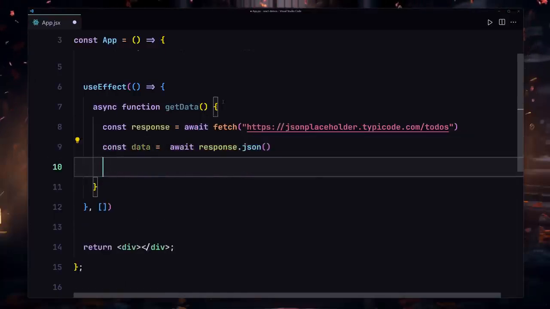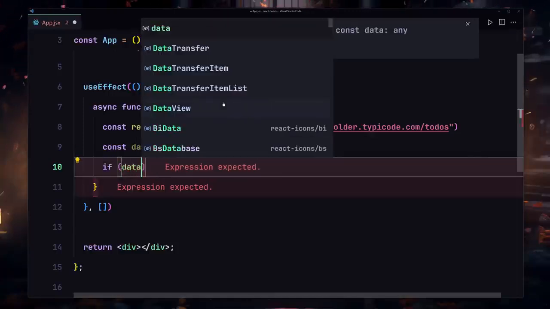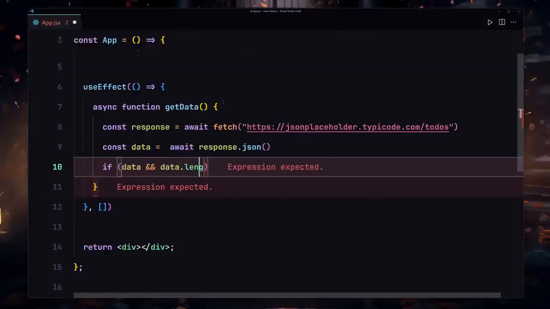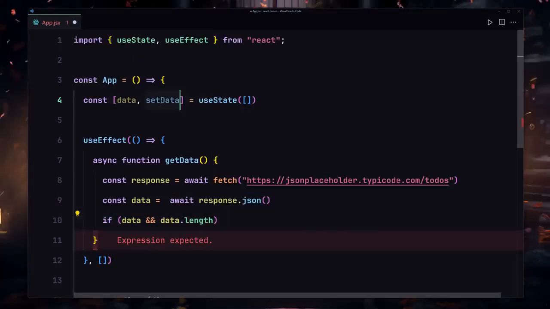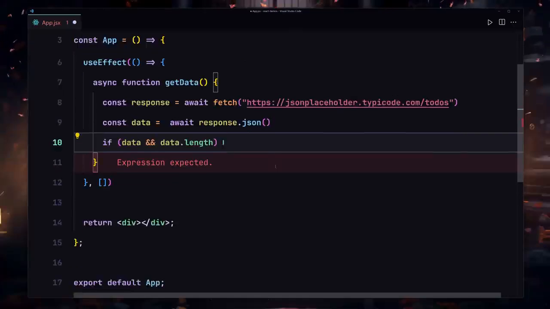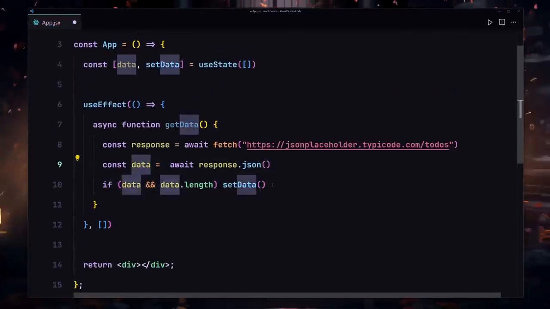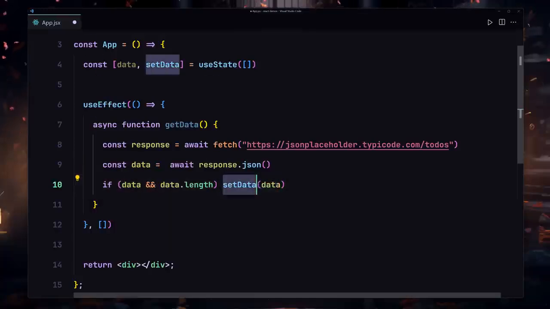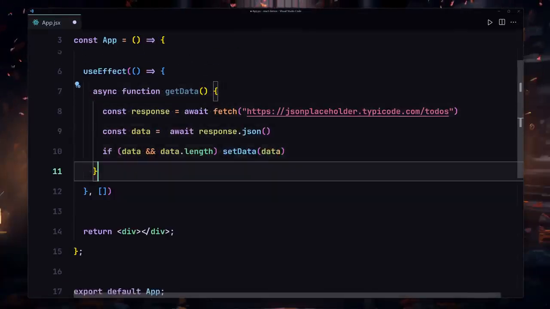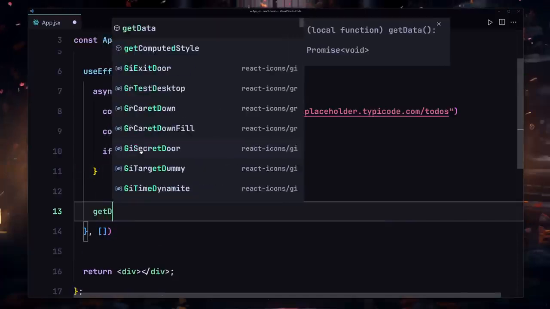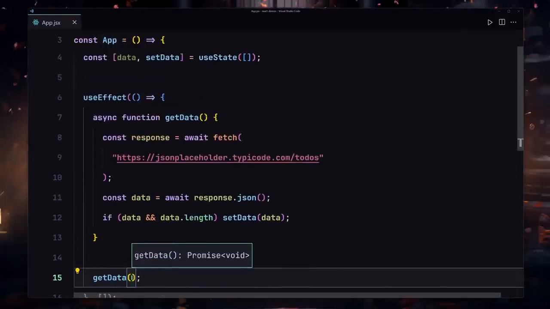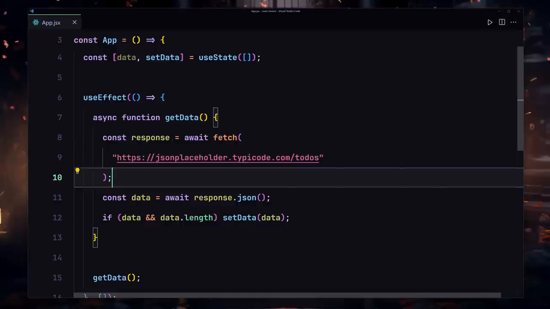Now I can log the data, and I can do a lot of things with that data, but I'm going to just provide a conditional statement: if we have the data and the data.length, like if you have some sort of data, in that situation we are going to be taking our state, which is setData, and using that right here. We're going to be taking that data as a return value and putting that inside our setData. Now that we successfully created our function, we have to call that right here inside there. So if I just use getData and execute it, this is how we are going to be fetching our data by using the useEffect.